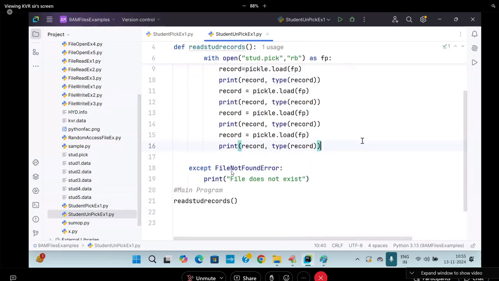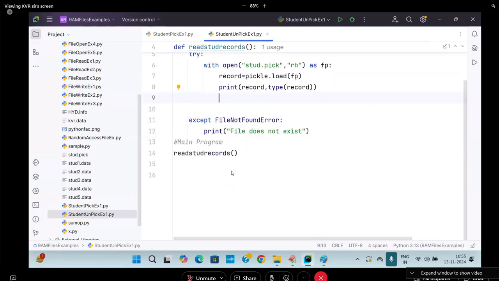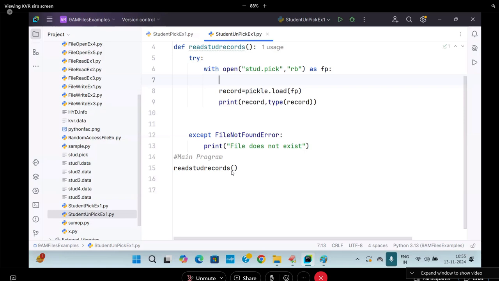Be careful, try to learn. EOF error is coming. How to handle it? If 1000 records are there, I never write 1000 times. I'll write what?